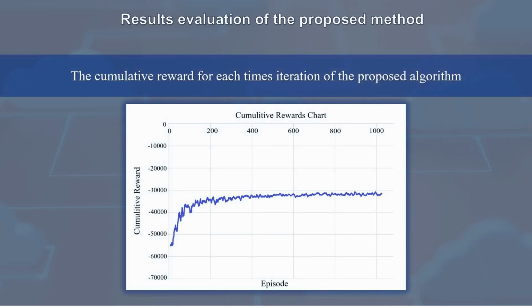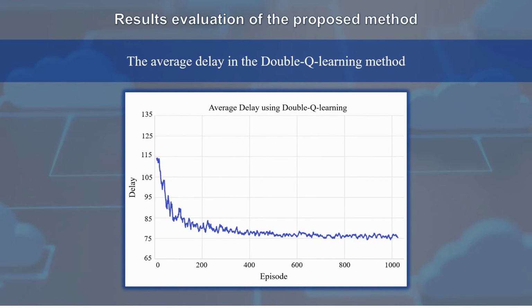As shown in the figure, the assigned decision of the task based on the double-Q learning algorithm with the suitable distribution of tasks between nodes has gradually increased the cumulative reward. And then we've seen that as the reward increases, the average delay is reduced.